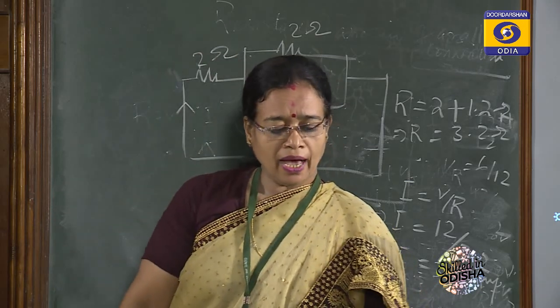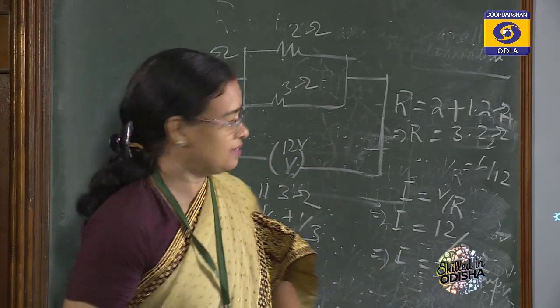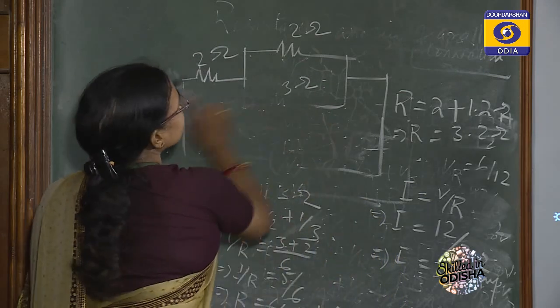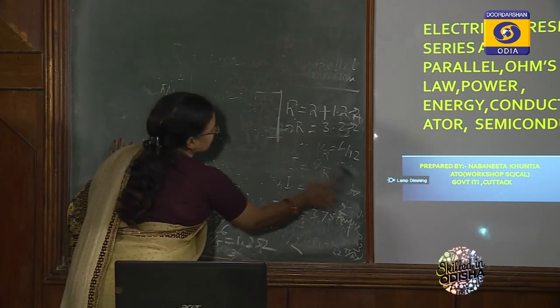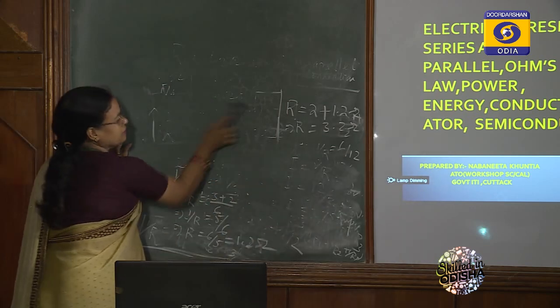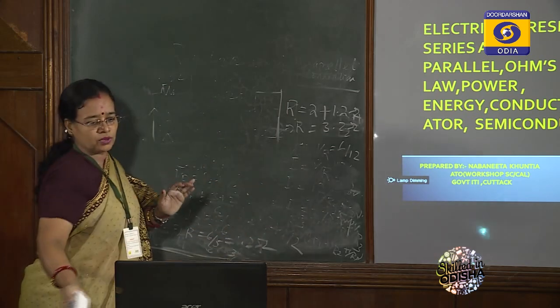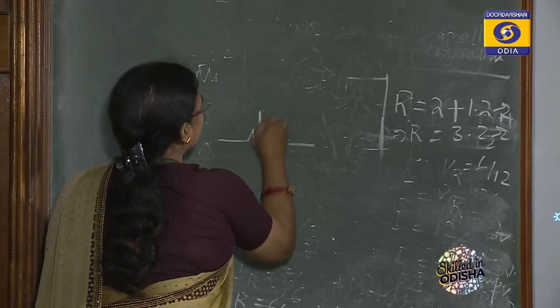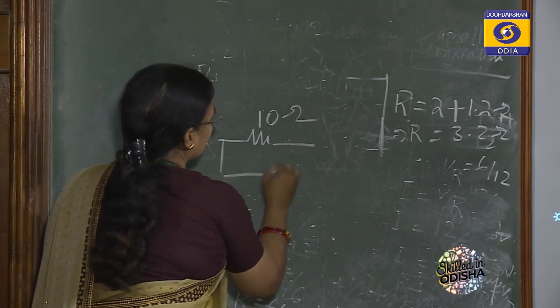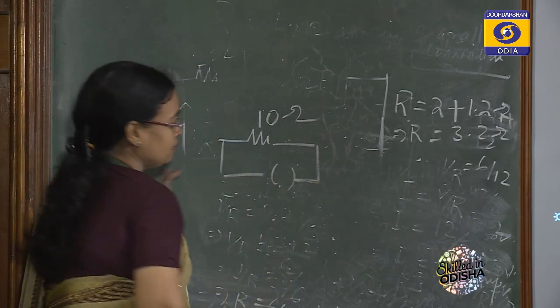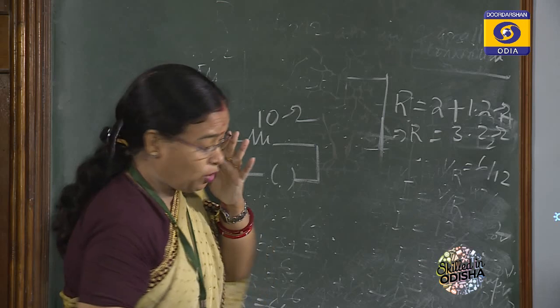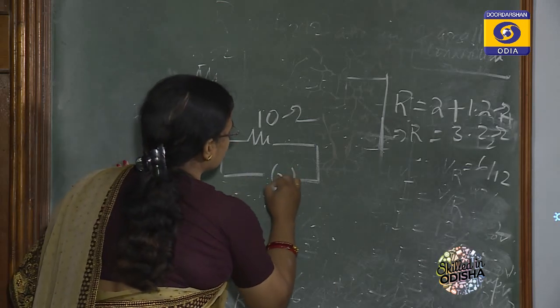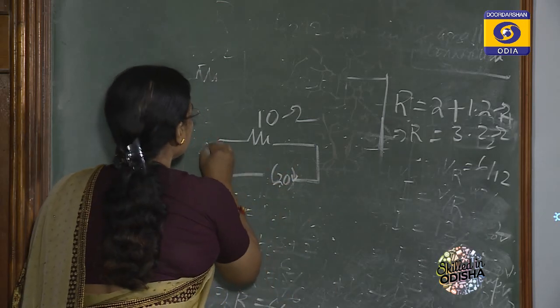And suppose another question, a silly thing. Suppose 10 ohm resistance, another question for you, 10 ohm resistance, and very nice question, and you have 20 volt supply, and what about current?